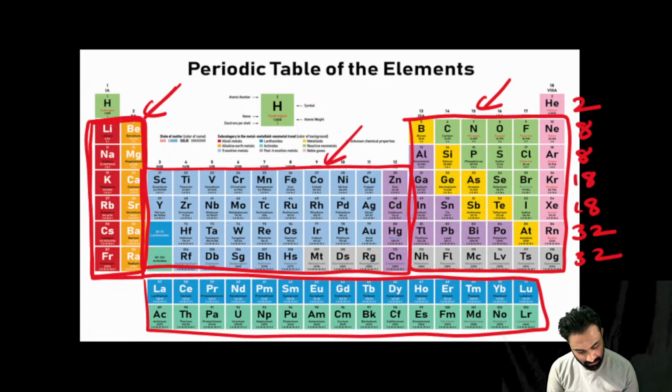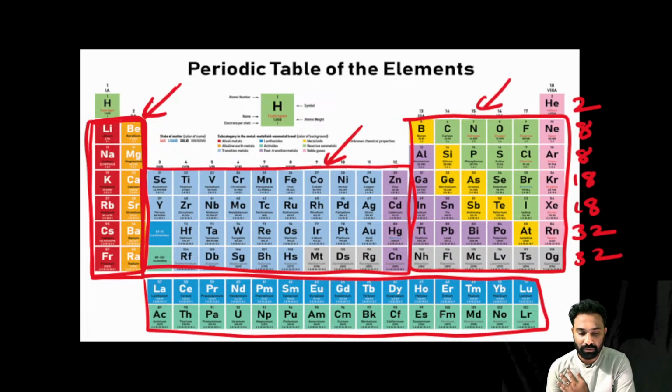Why do only these elements, lithium, beryllium, sodium, magnesium, potassium, calcium, rubidium, strontium, cesium, barium, belong to the S block? Why do only these elements belong to the P block? Why only these elements belong to the D block? If you know the answer, tell me.